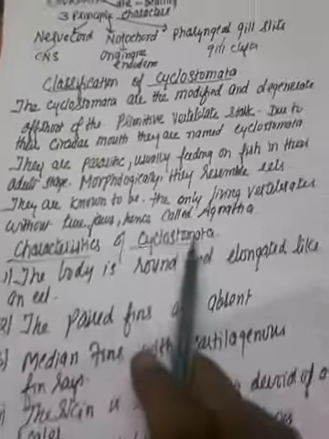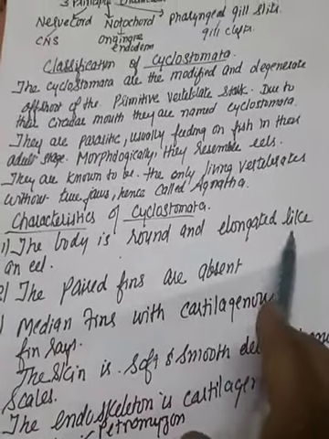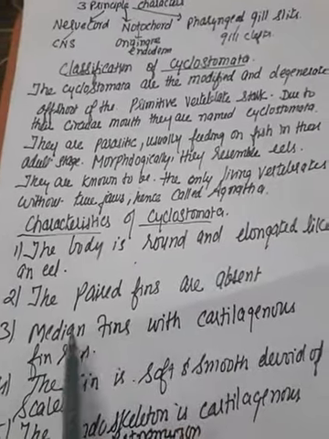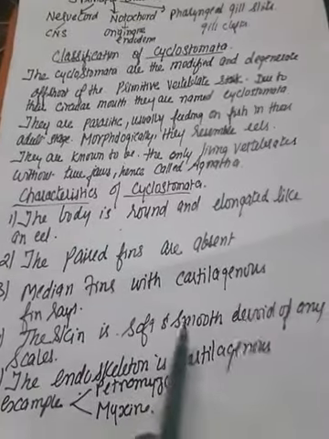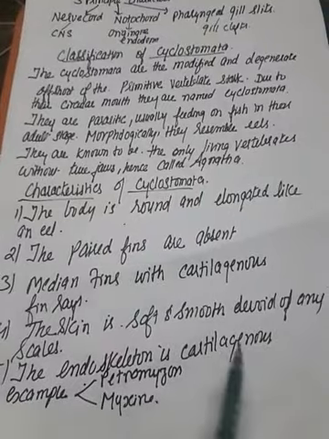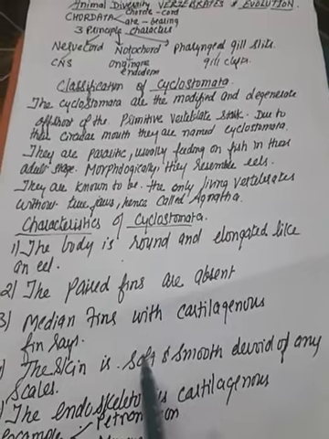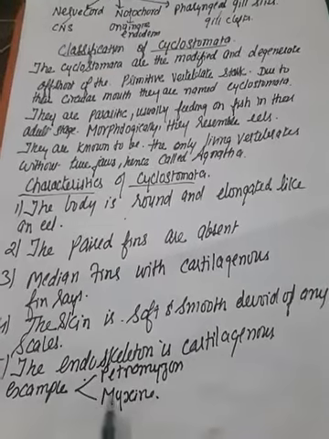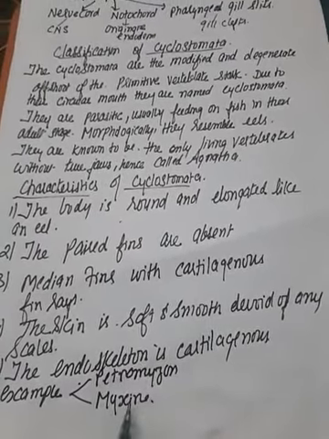Now, the characteristic features of Cyclostomata: the body is rounded and elongated like an eel. Paired fins are absent in this group. Median fins with cartilaginous fin rays are present. The skin is soft and smooth and devoid of scales. The endoskeleton is usually cartilaginous. This class Cyclostomata is divisible into two orders: one is Petromyzontia and the other is Myxinoidea, with the examples Petromyzon and Myxine.